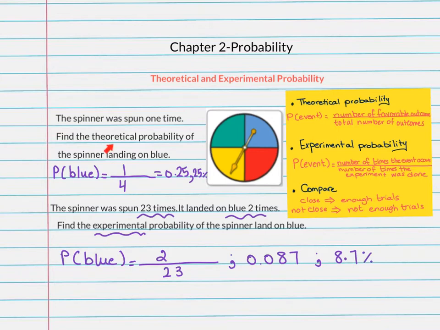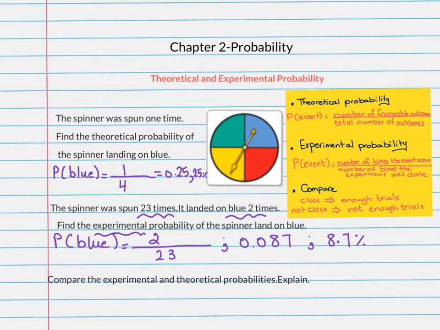There is an important note that I would like you to understand. When we find the theoretical probability and the experimental probability, it's for the same event. Here, landing on blue, landing on blue. I cannot find the theoretical probability of landing on red and experimental probability of landing on blue and compare them. No, they have to be the same event to be able to compare them.